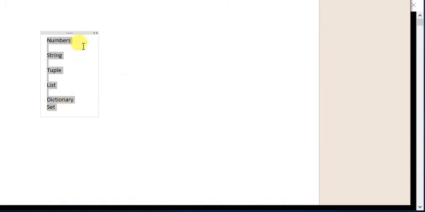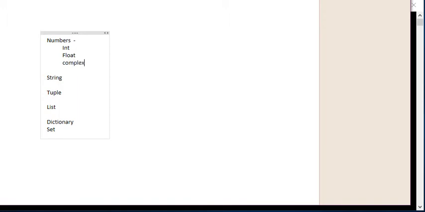Okay, so let's see what a number is. A number could be anything. For example, one. It's a number. So in Python, there are three types of numbers: integer, float, and complex. So under numbers, we have three types again: integer, float, and complex. Right. So examples of integers are 100, 50, 10. So these are the integers, right?